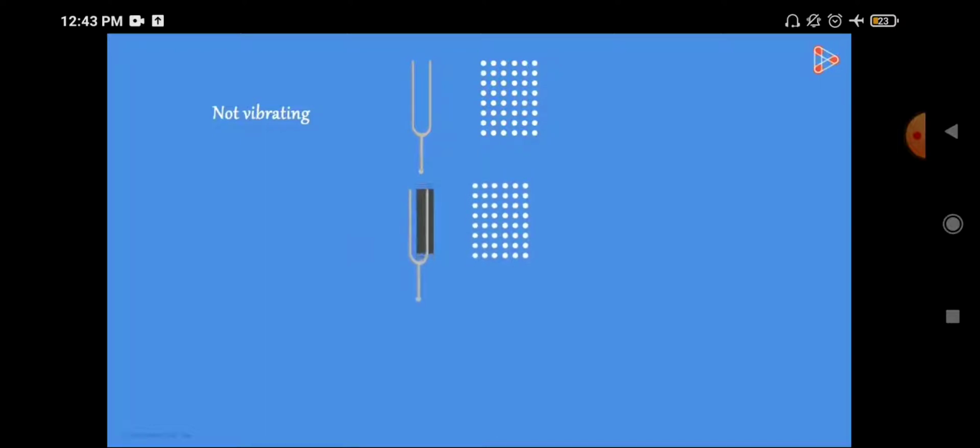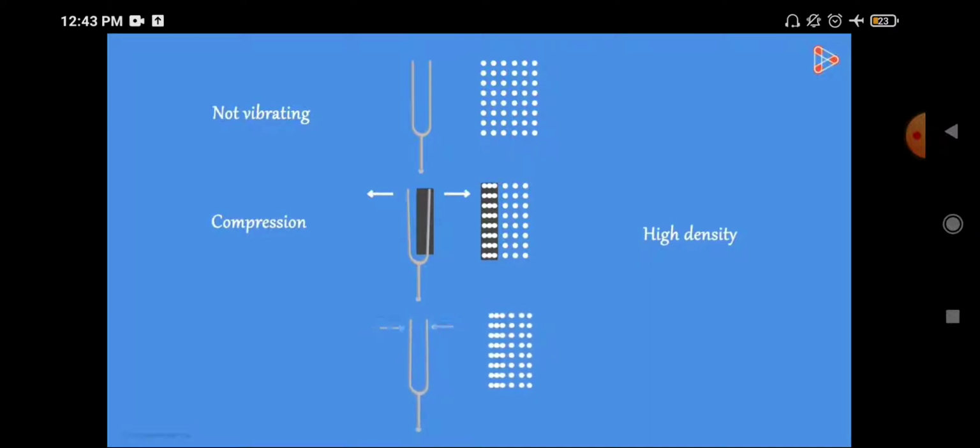Here you see, when it vibrates, it pushes the air particles which become dense. If we push it, many of the particles come very close to each other, and these closely or tightly packed particles are called compression, where the particles are in high density. That means they are in close contact, and after striking the nearby particles, the previous particles are coming back and later particles are again getting collected.